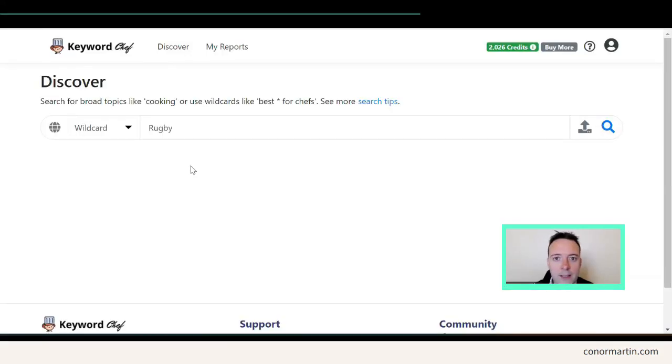Now we are inside the tool Keyword Chef, and something you can do is ask questions. So questions based around rugby. So we can press search topic here.